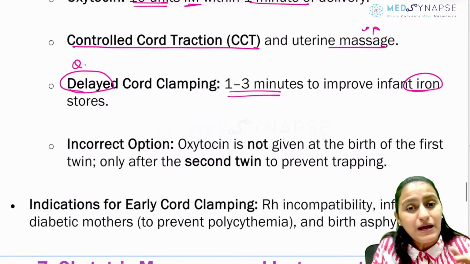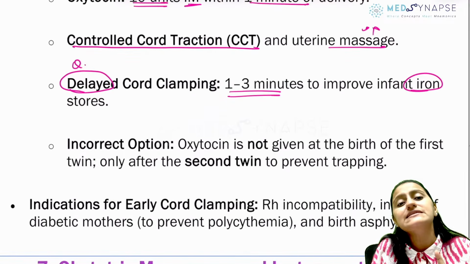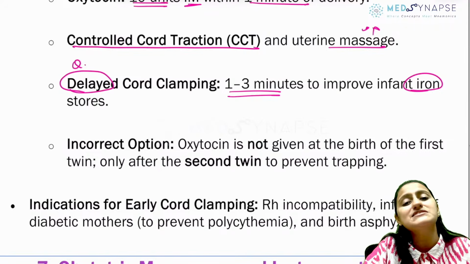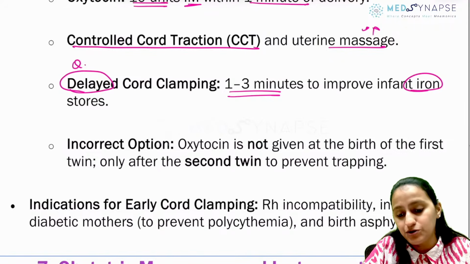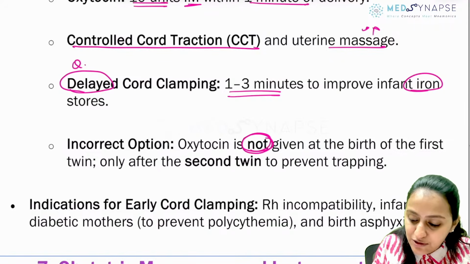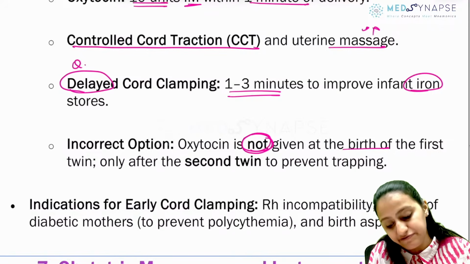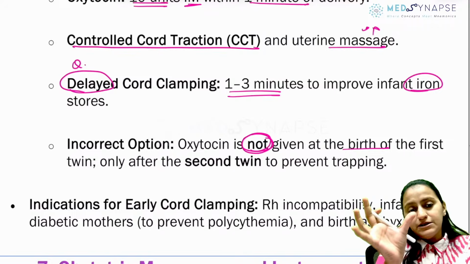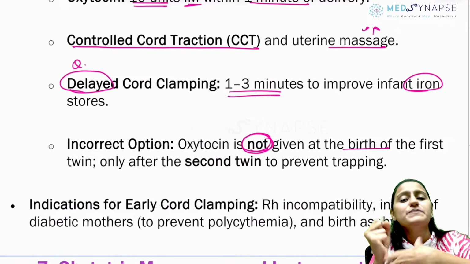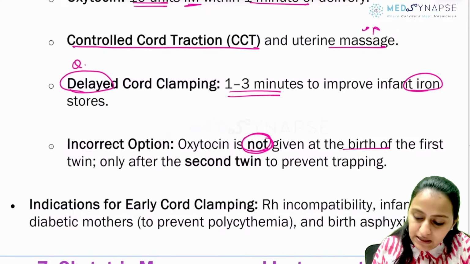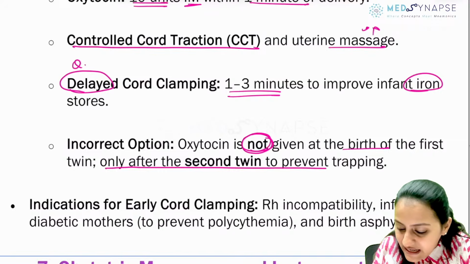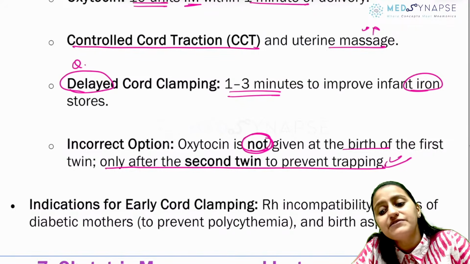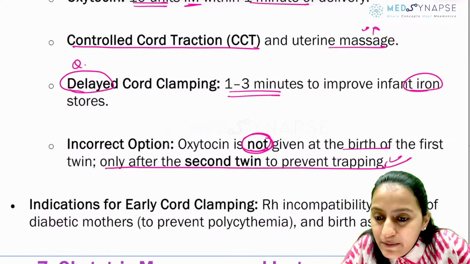Remember, in the delivery of a twin pregnancy, when do you give oxytocin? Do you give it after the first baby has come out? Yes or no? No. Remember, oxytocin is not given at the birth of the first twin. Why? Because if you give oxytocin at the birth of the first twin, the uterus will contract and there will be no space for the second baby to come out. So it is only given after the second twin, to prevent trapping. You do not give it after the first twin itself. Is this clear with everyone?